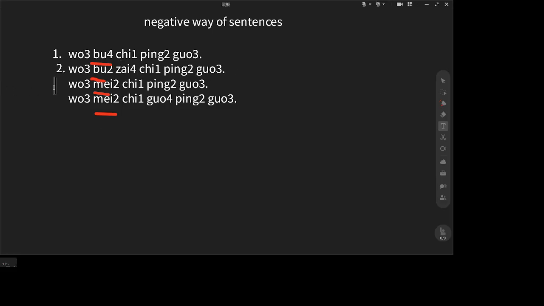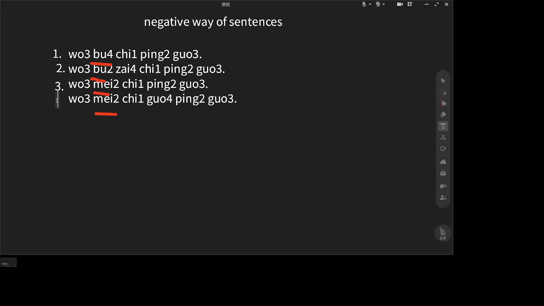So the third sentence, 我没吃苹果. This is the past tense. It means in the past, I didn't eat. But maybe tomorrow, I will eat it again, right? I didn't eat it, but next time, I will eat it, right? Just means I didn't eat it. But next time, I will do it, right? Maybe I will do it.